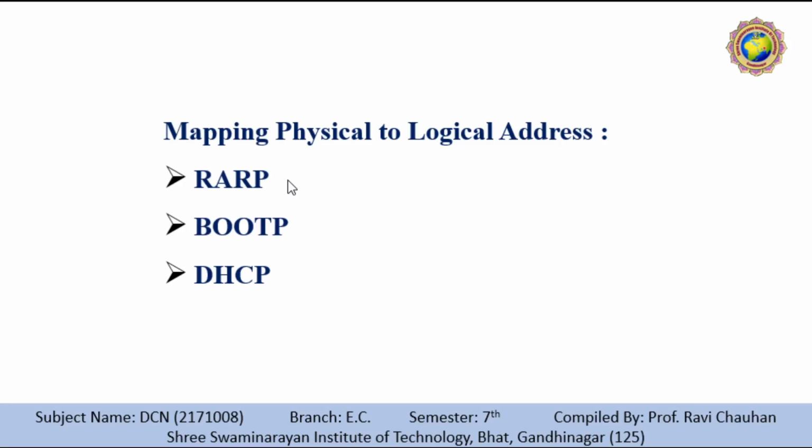Broadcasting is done at the data link layer. The physical broadcast address, all ones in the case of Ethernet, does not pass the boundaries of the network. This means that if an administrator has several networks or several subnets, they need to assign a RARP server for each network or subnet. This is the reason that RARP is almost obsolete. Two protocols, BOOTP and DHCP, are replacing RARP.